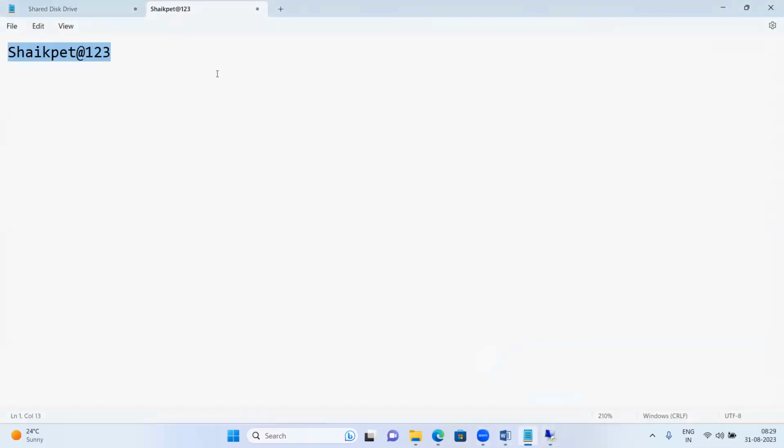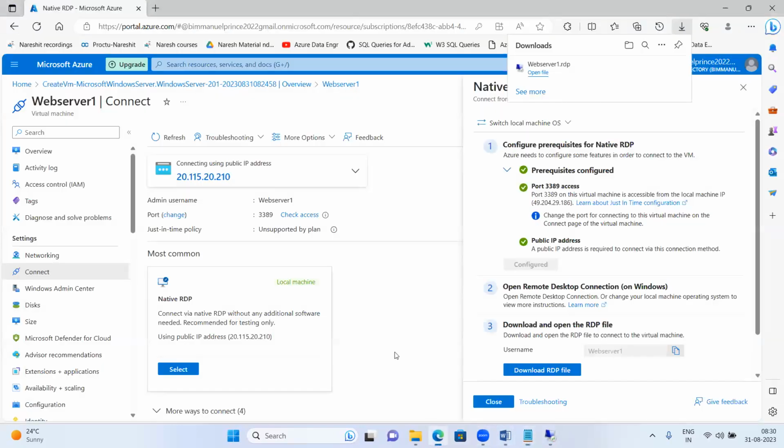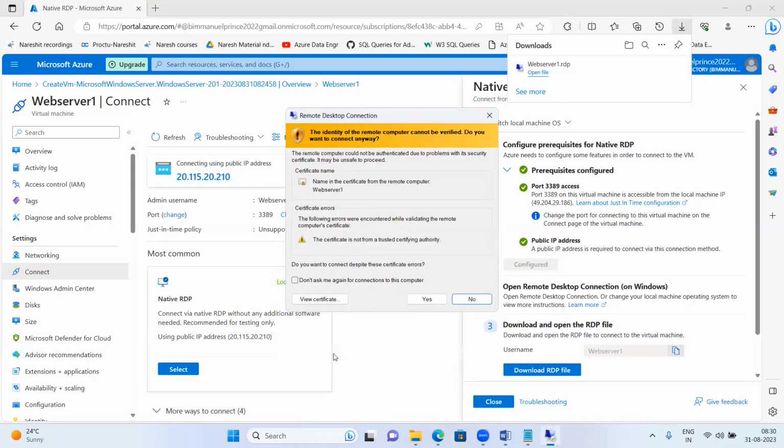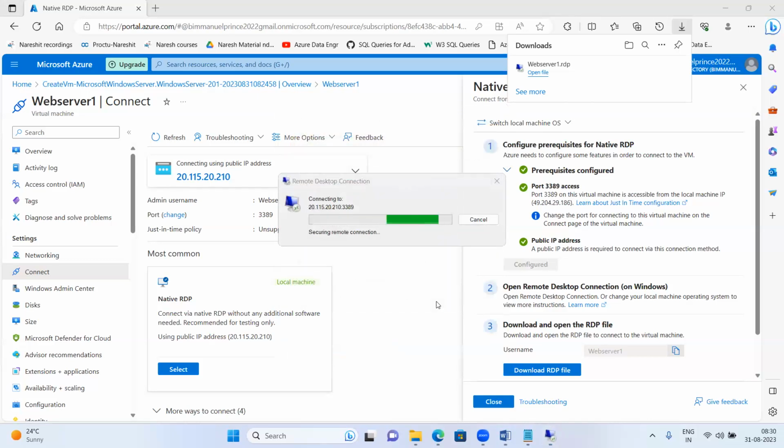And what is the password we gave? This is the password we gave, right? So that is what I have selected. Come here and pass the password. Say okay. Now say yes. What we are doing now, we are connecting to the cloud server which we have created just now.